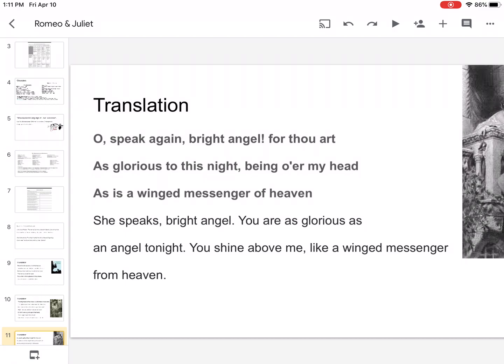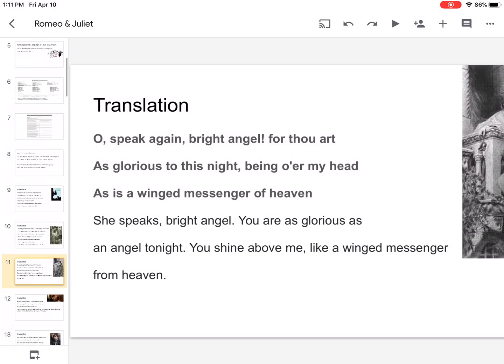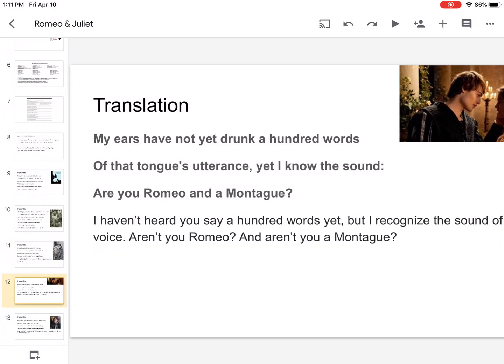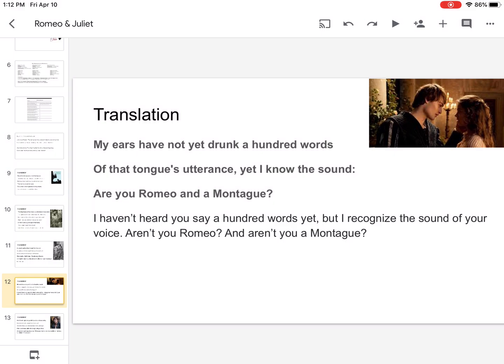Okay, translation. Oh, speak again, bright angel, for thou art as glorious to this night, being over my head, as is a winged messenger of heaven. She speaks, bright angel, you are as glorious as an angel tonight. You shine above me like a winged messenger from heaven. Okay, my ears have not yet drunk a hundred words of that tongue's utterance, yet I know the sound. Art thou not Romeo, and a Montague? I haven't heard you say a hundred words yet, but I recognize the sound of your voice. Aren't you Romeo, and aren't you a Montague?